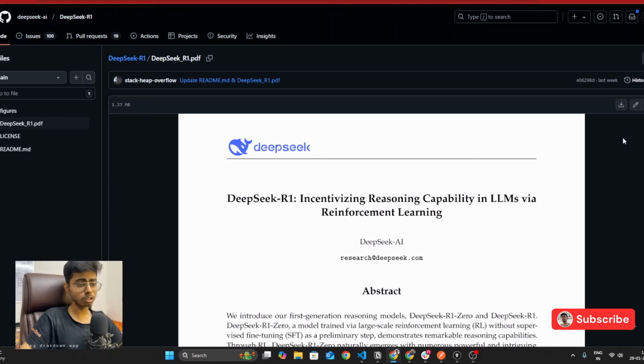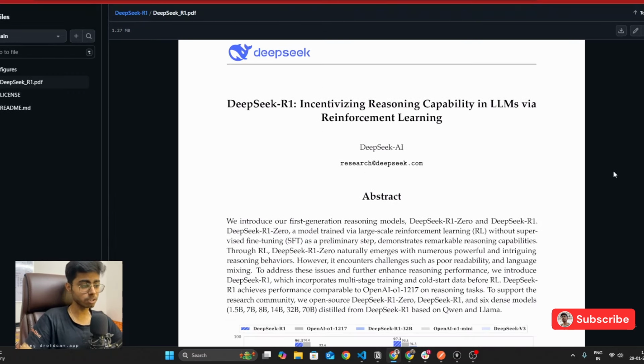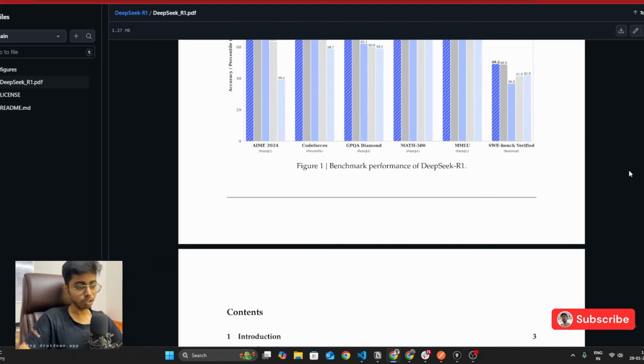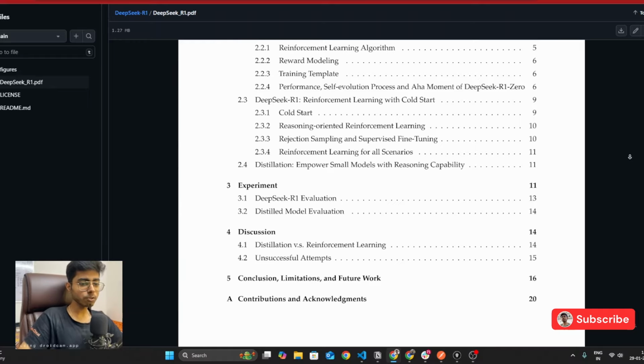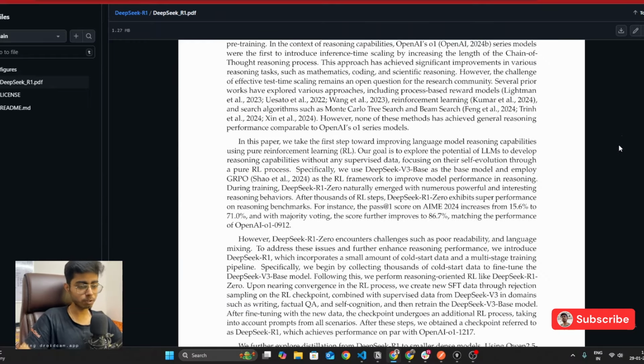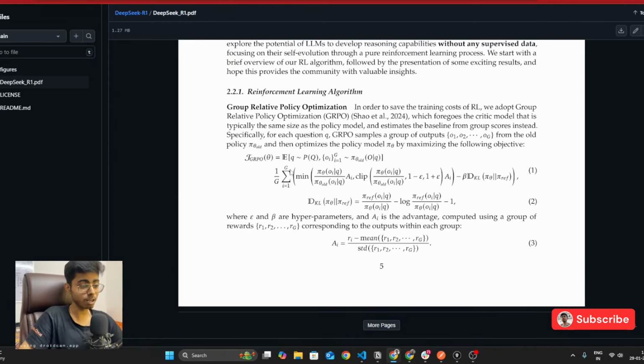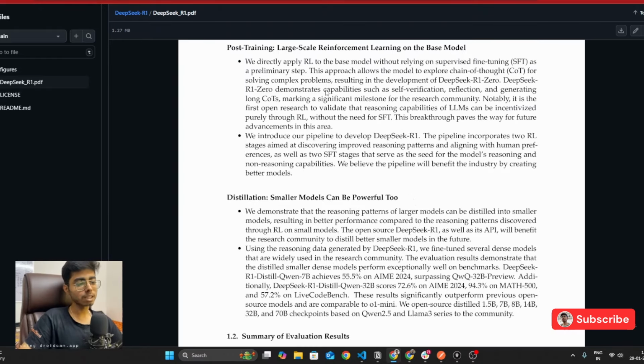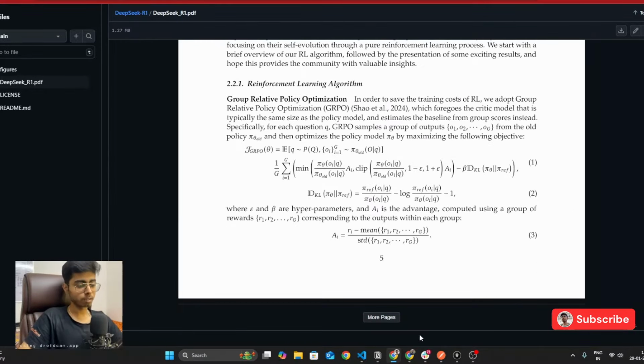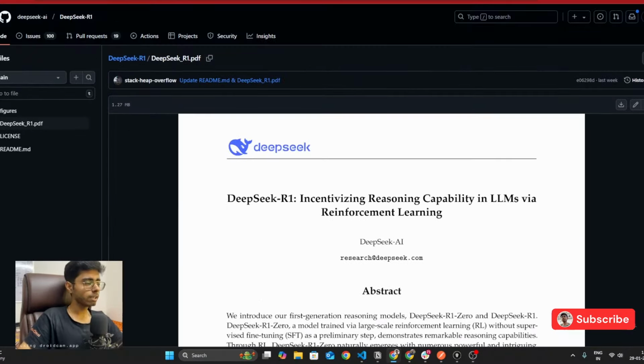Everything that they have done with reinforcement learning, because they replaced the supervised fine-tuning with reinforcement learning, you can read in this research paper, right? I'm not telling you to just try to mug up this research paper and start reading, but actually give it a lighter read. I also won't be able to understand all of this mathematics because I'm not a researcher, I'm not a statistician, I'm not a mathematician, right? A lot of research and time is required to understand all of this mathematics. But if you give this a read at least once, you will understand a lot of the things that they have done, right? So go ahead and give it a lighter read, and then you can come back.